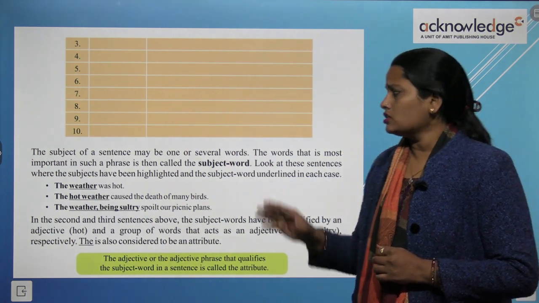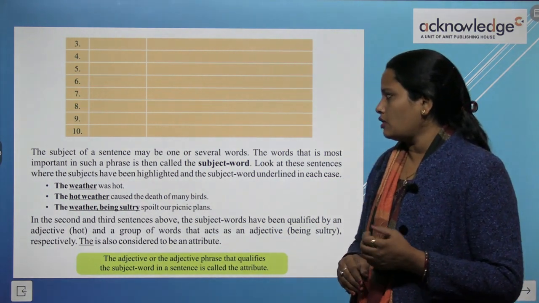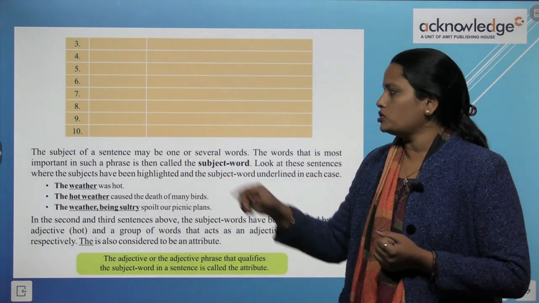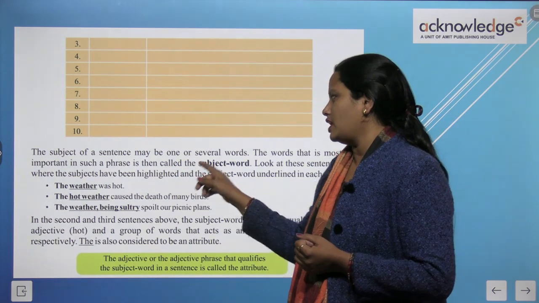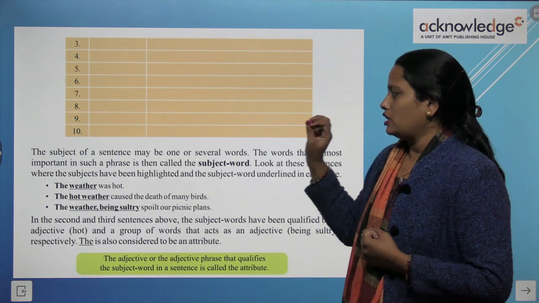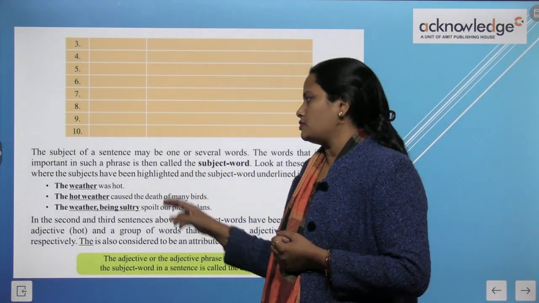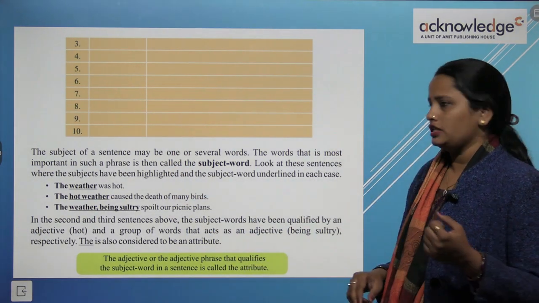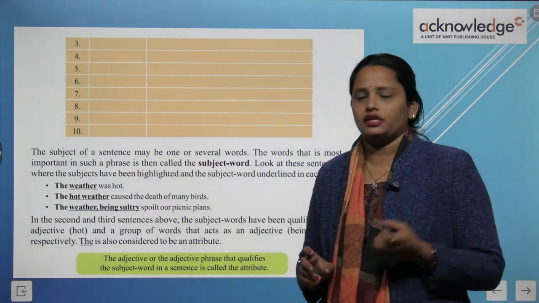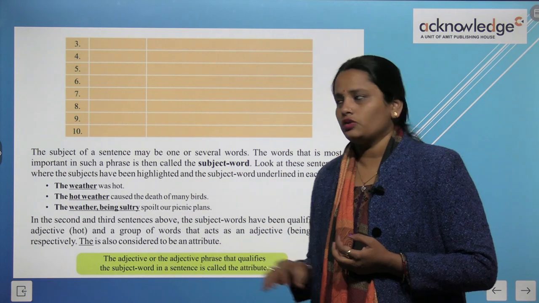Now, the subject of a sentence may be one or several words. तो जो subject होता है sentence का वो एक भी हो सकता है, बहुत सारे words भी हो सकते हैं. The word that is most important in such a phrase is then called the subject word. So ऐसे केस में जो most important होता है वो होता है subject word. Look at these sentences where the subject has been highlighted and the subject word underlined in each case. So यहाँ पे कुछ sentences दिए गए हैं, उसमें हमें ध्यान से देखना है जो words underline किए गए हैं. Those are the subjects and the subject words.